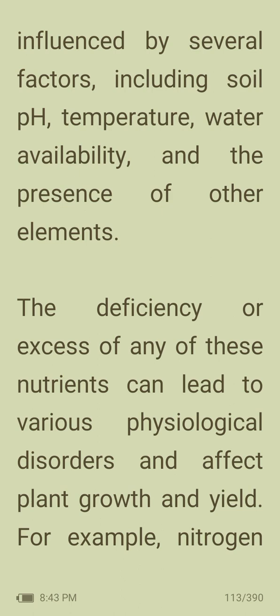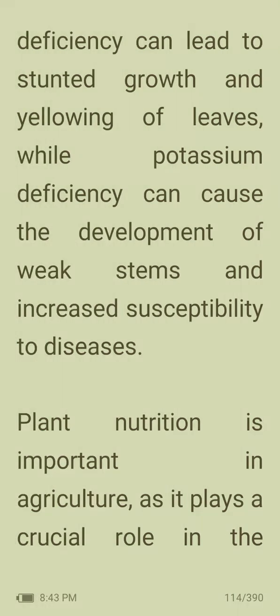The deficiency or excess of any of these nutrients can lead to various physiological disorders and affect plant growth and yield. For example, nitrogen deficiency can lead to stunted growth and yellowing of leaves, while potassium deficiency can cause the development of weak stems and increased susceptibility to diseases.